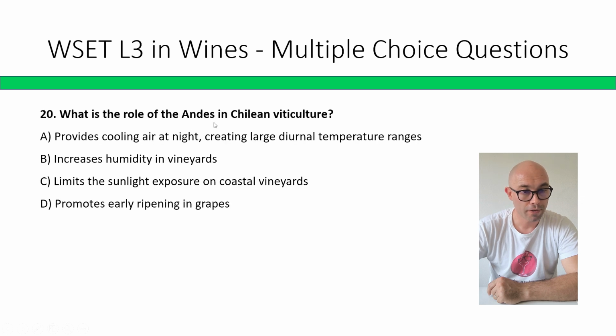What is the role of the Andes in Chilean viticulture? Provides cooling air at night, creating large diurnal temperature ranges, increases humidity in the vineyards, limits the sunlight exposure on coastal vineyards, promotes early ripening in grapes. The correct answer is A, providing cooling air at night, creating large diurnal temperature ranges.